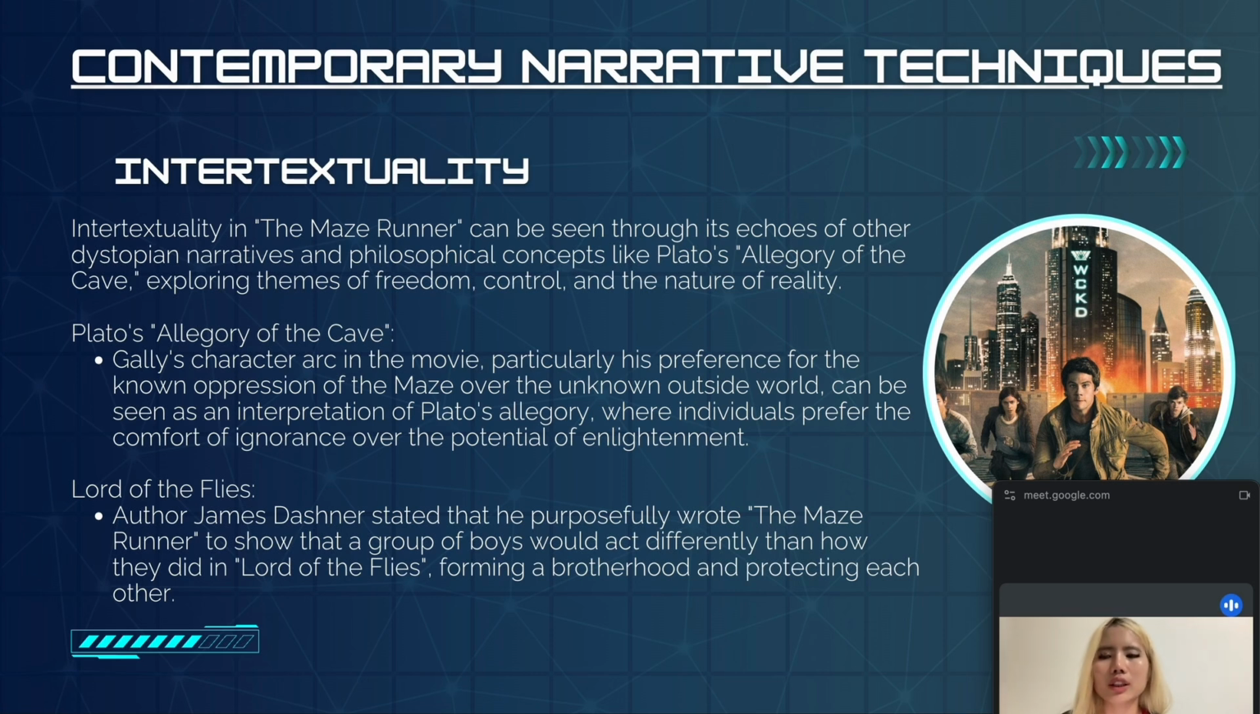Like Lord of the Flies, author James Dashner stated that he purposefully wrote The Maze Runner to show that a group of boys would act differently than how they did in Lord of the Flies, forming a brotherhood and protecting each other.